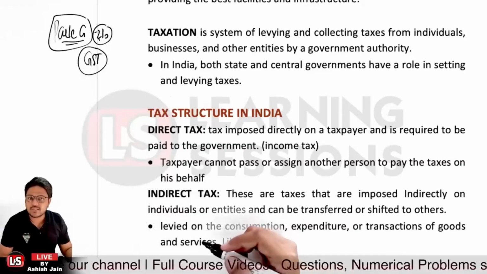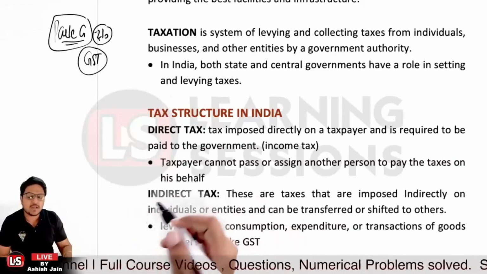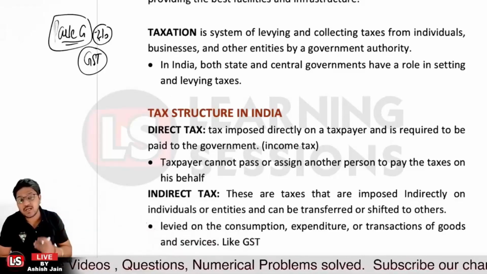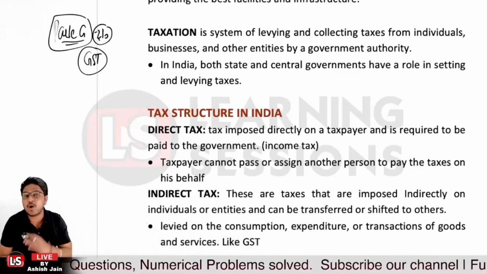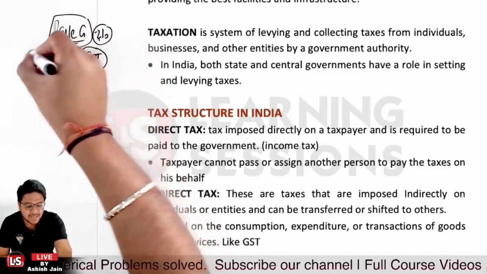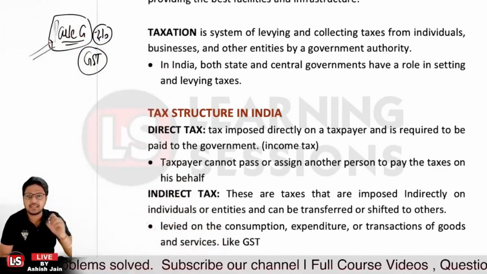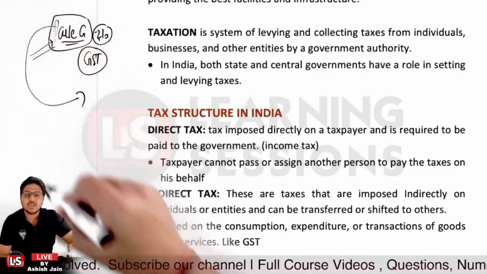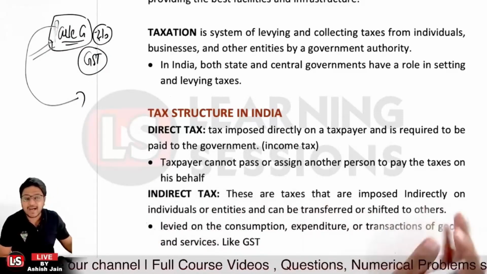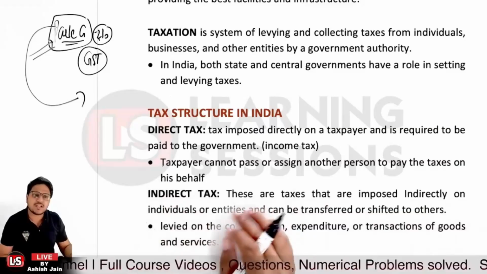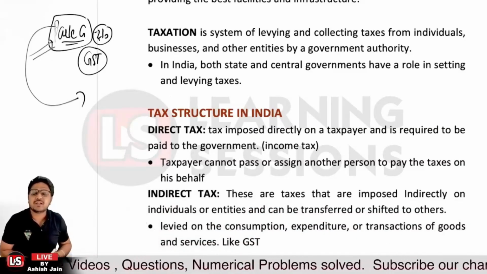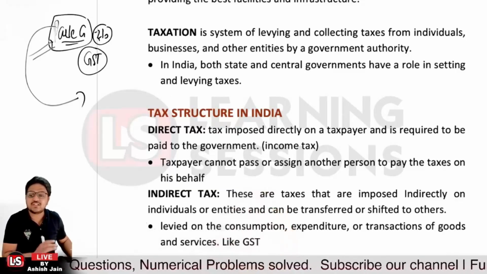Now, this goods and services tax was paid by me, but it's not my obligation to pay that tax to the government. The shopkeeper has the liability because he has made the sale. He has the liability to pay that tax to the government, and it will be paid to the government in that scenario, right? And it is levied on your consumption or expenditure or transaction of goods or services. That's the indirect tax, that is GST, right?